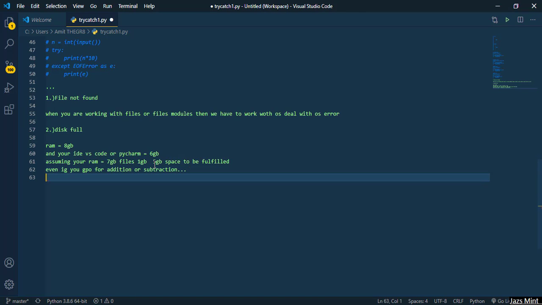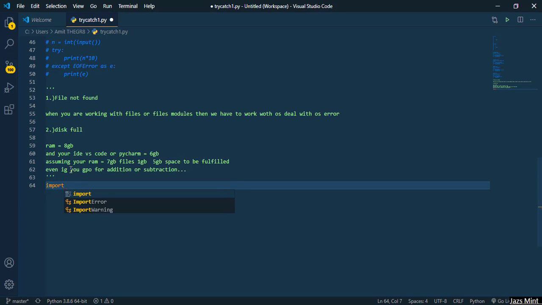So this is what the thing is. We have file not found and we have disk full. These are the two conditions when there is a high chance of getting the OS error. Now let's see how we can encounter this, but before that let's check out a snippet of what the OS error is and how it actually occurs.